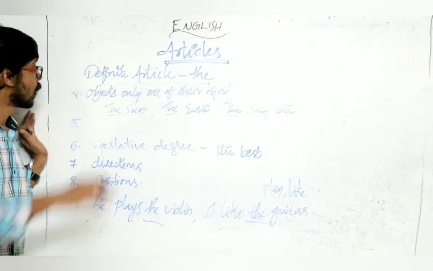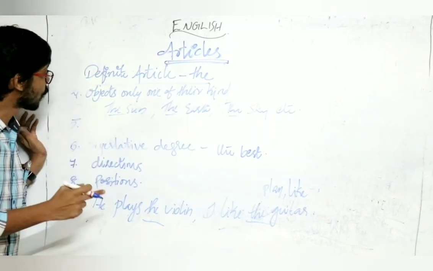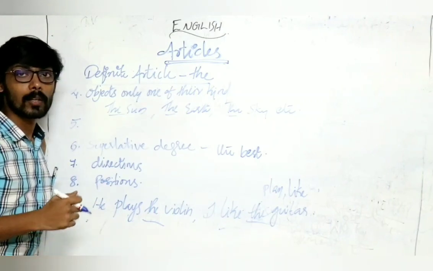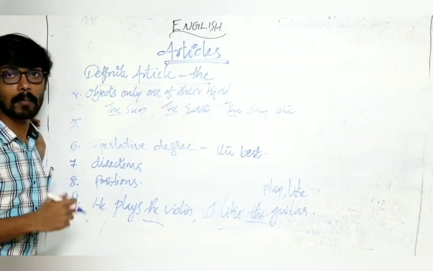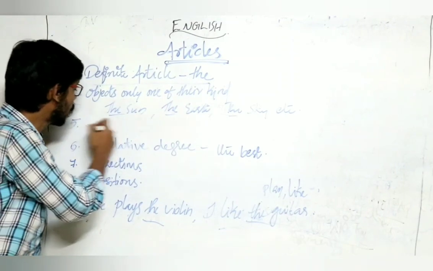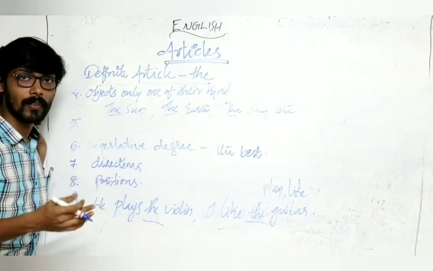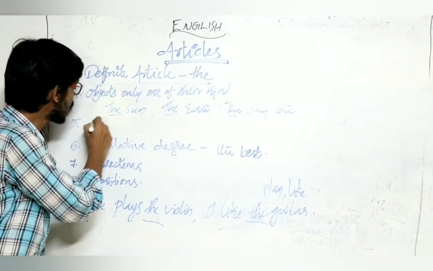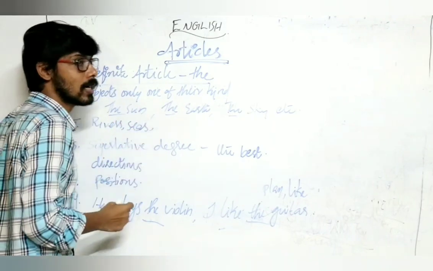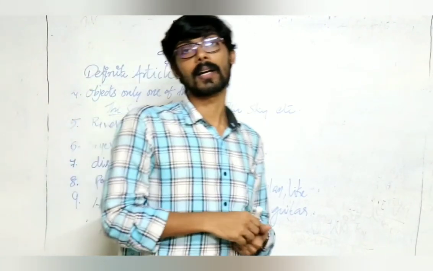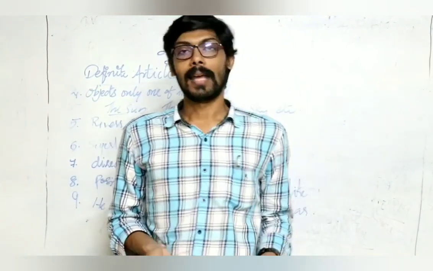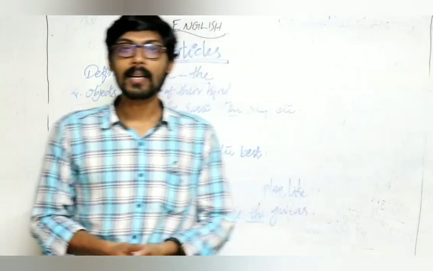Now, once more. Fourth point. Objects, only one of their kind, being non-fixed in the universe. For example, the sun, the moon, the sky, the earth, etc. Next is a group of points. Before the names of rivers, oceans, seas, islands, deserts, group of countries, regions, holy books, etc., we use article the.